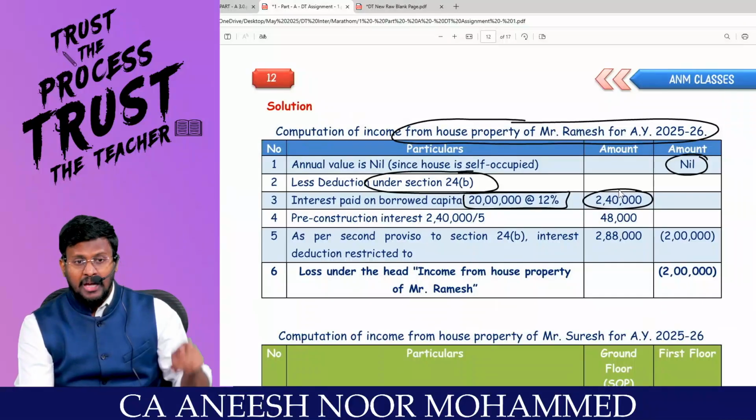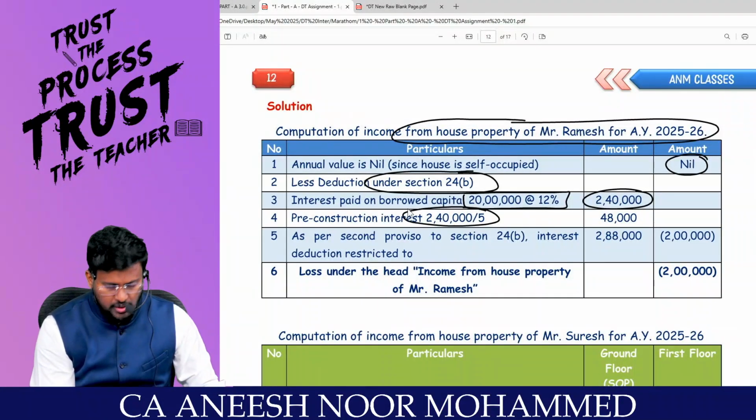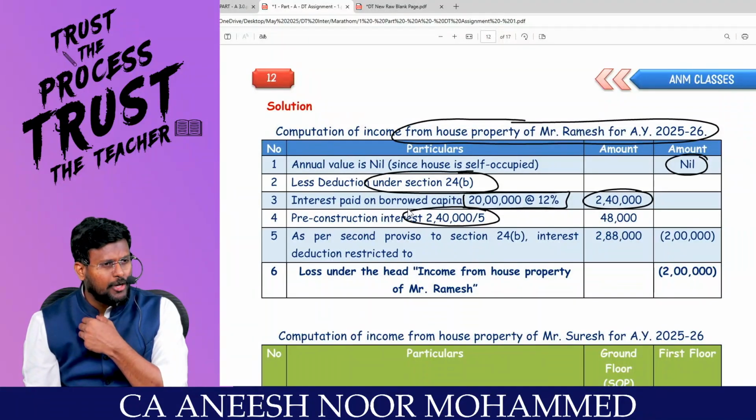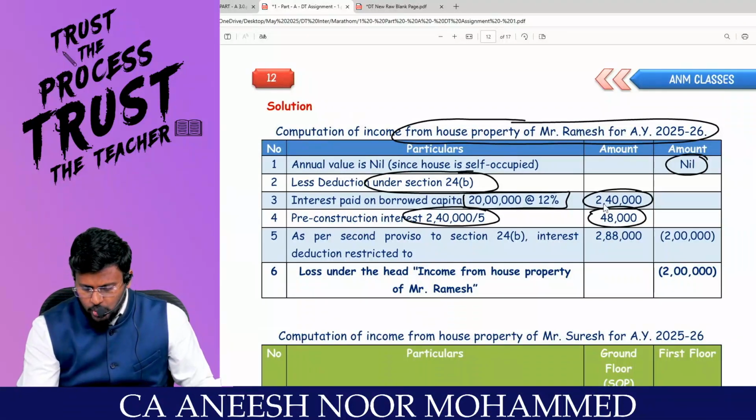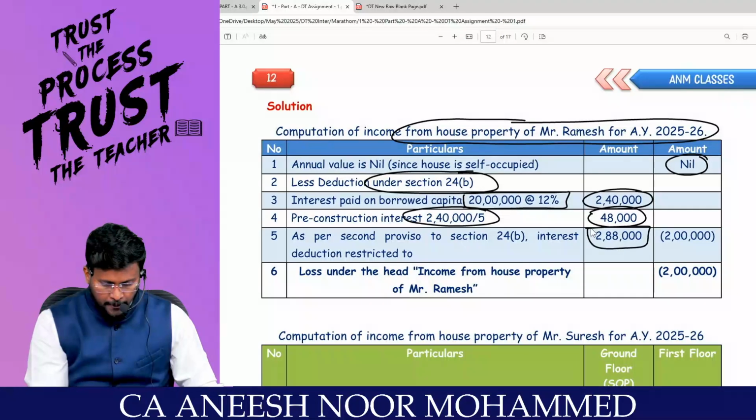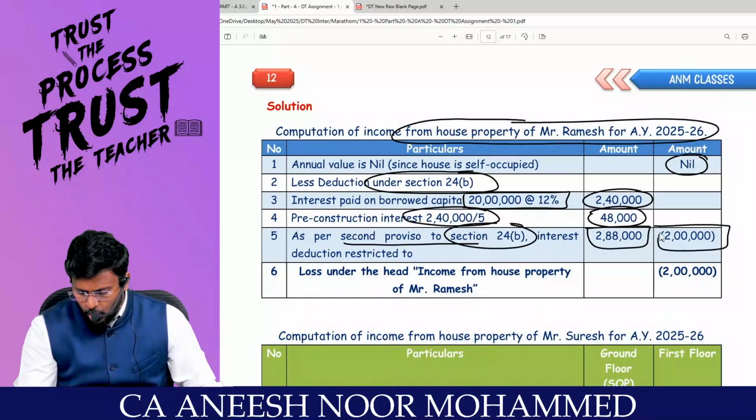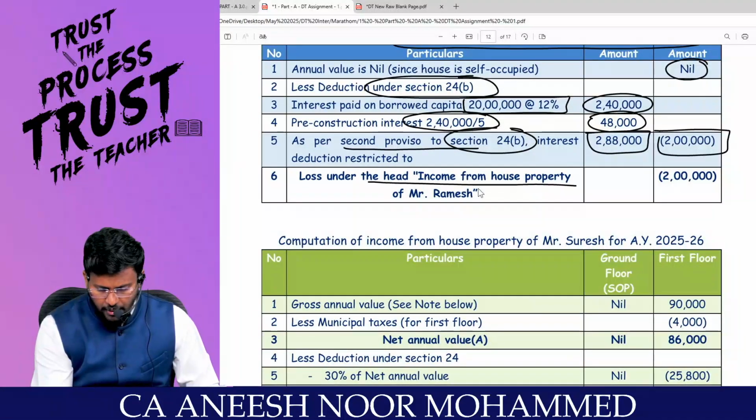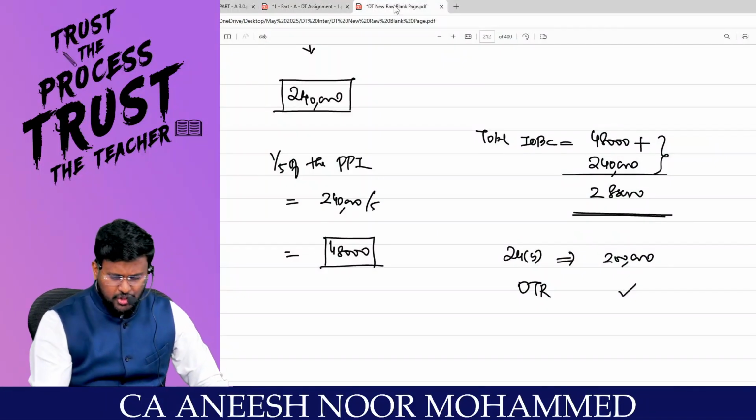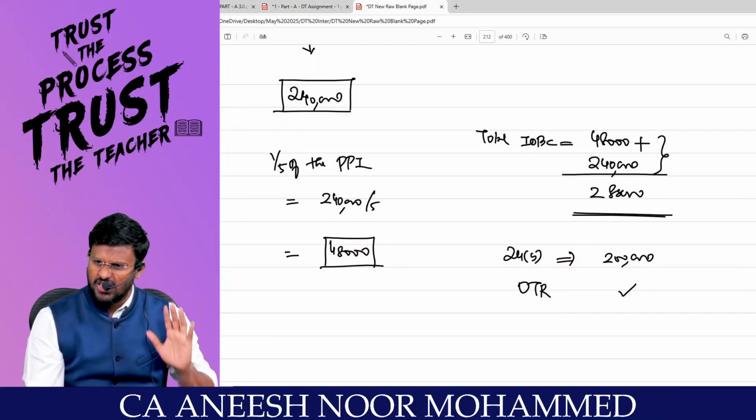Right? That is the current year interest. Then pre-construction interest. We all know that 2,40,000 is the last year interest. That can be claimed over a period of 5 years. So 48,000 rupees is the 1/5 share of interest. So total 2,80,000 is there. But as per the second proviso to 24B, interest deduction will be restricted, so loss under the head income from house property for Ramesh will be 2 lakhs. Are you comfortable? Since Ramesh has a fully self-occupied property, no confusion, only 24B consequences are there.